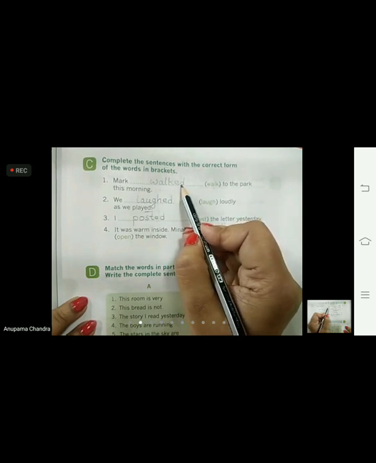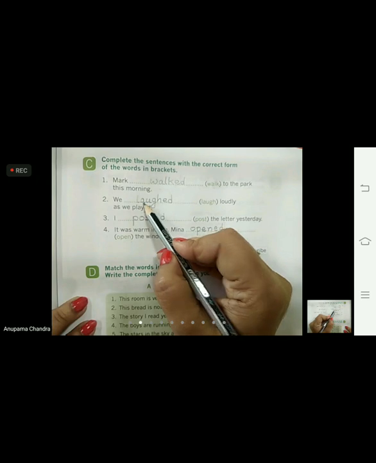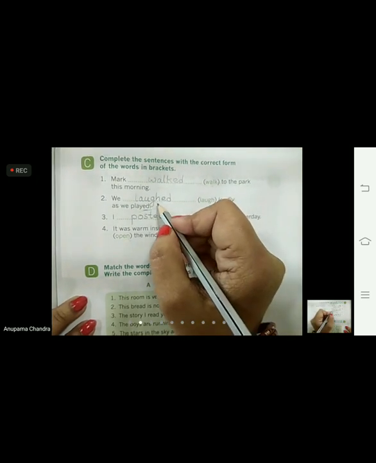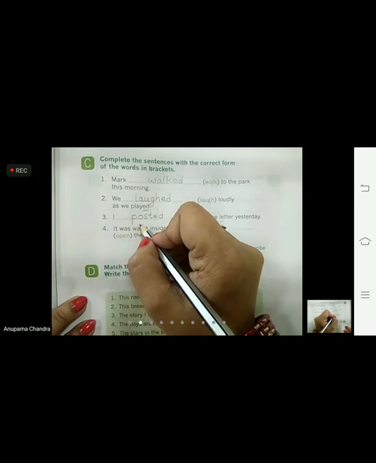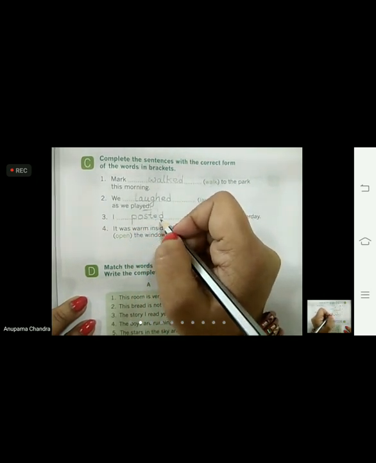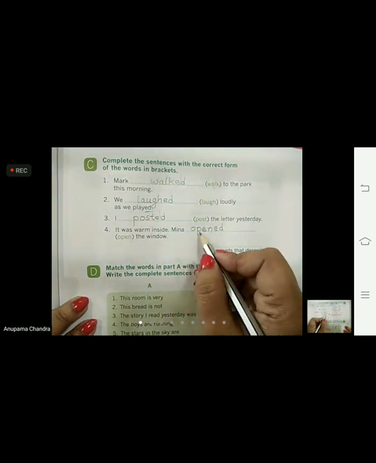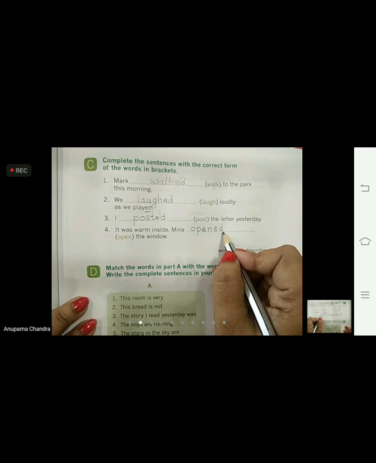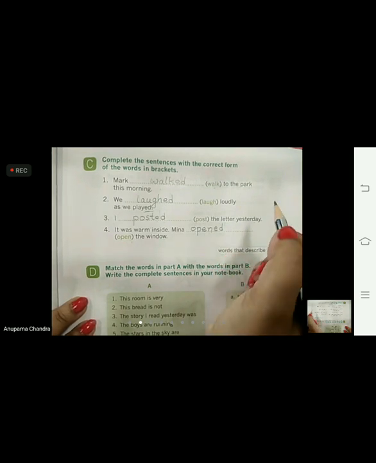W-A-L-K-E-D, walked. L-A-U-G-H-E-D, laughed. P-O-S-T-E-D, posted. O-P-E-N-E-D, opened. Okay, let's go through the sentences once again.